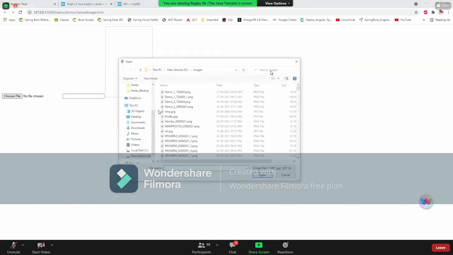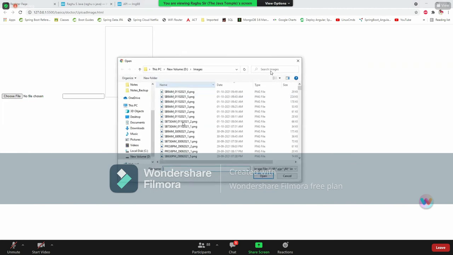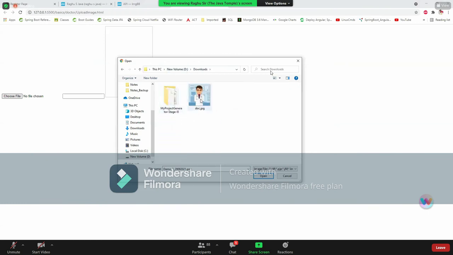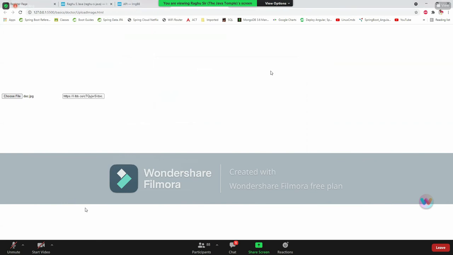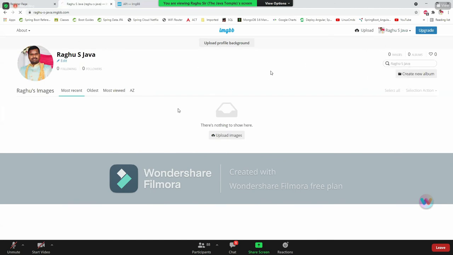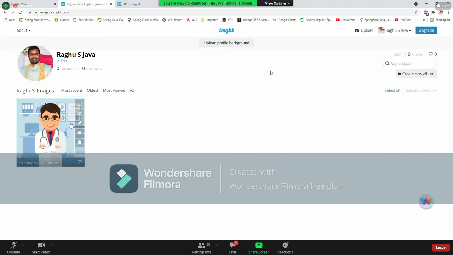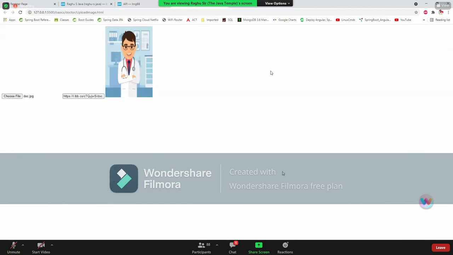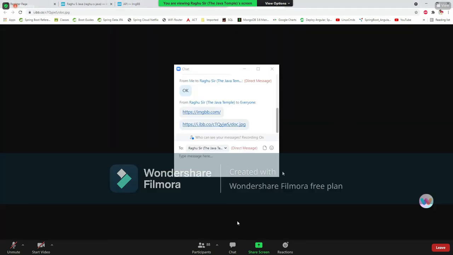I'm choosing one file. I'm uploading a doctor image here. Are you able to see this image? This image path is what we recommend storing in the database. Here in the cloud account, you can also see the image uploaded. If you want to see the global location, I'm giving this location. Click on this link. Are you able to open this image? If you are able to see the same image, perfect. That means it uploaded successfully.